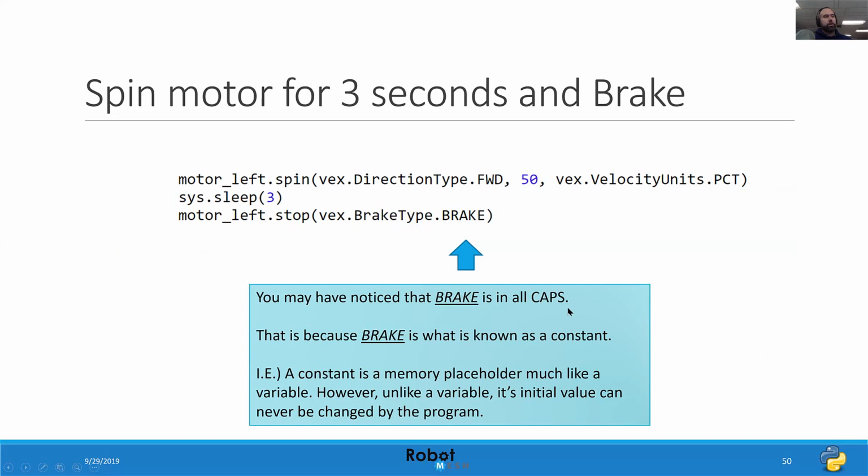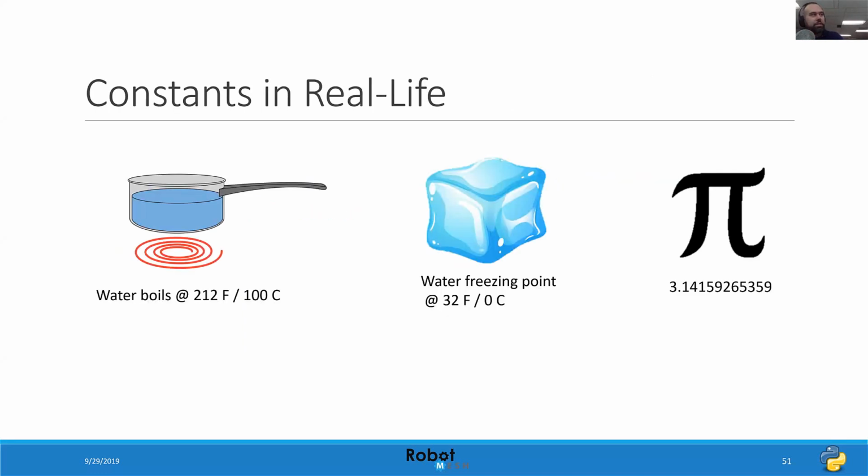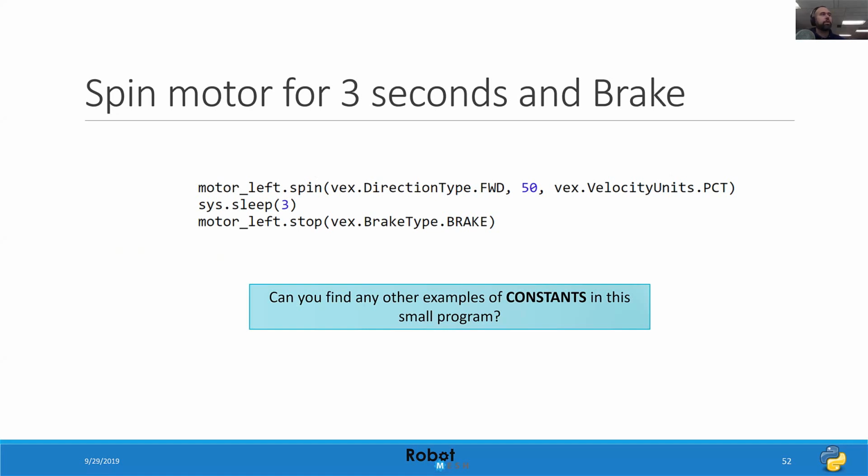You've noticed that brake is in all caps, and that's because brake is what is known as a constant. A constant is a memory placeholder, much like a variable. However, unlike a variable, its initial value can never be changed by the program. Examples of constants in real life are the temperature that water boils at, the temperature that water freezes at, pi. These are numbers that are never going to change. Constants in code are denoted by words in all caps. We can see here that forward is a constant, percent power is a constant, and brake is a constant.